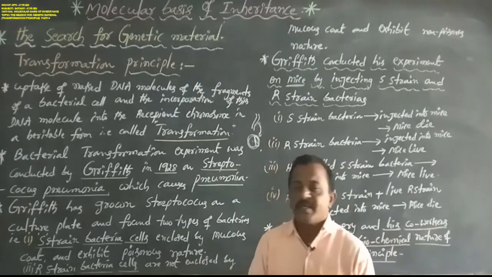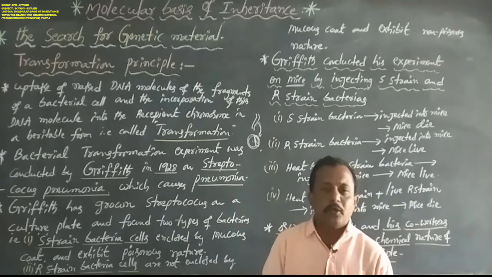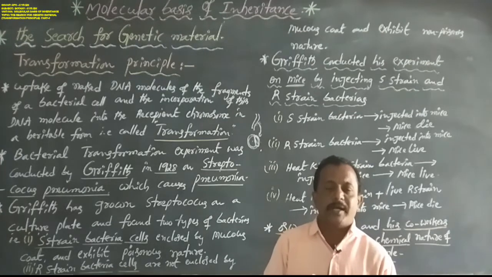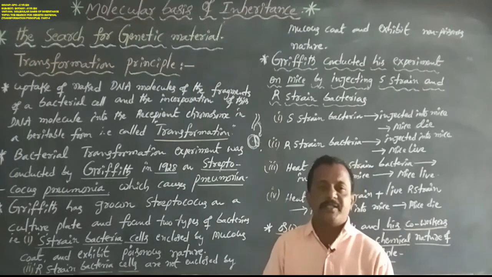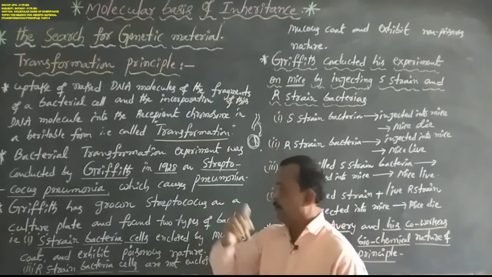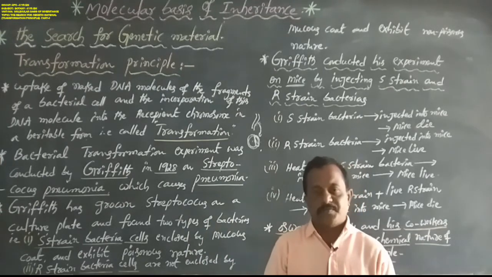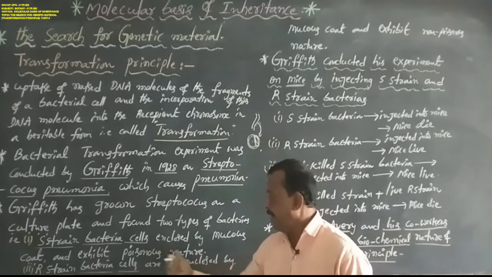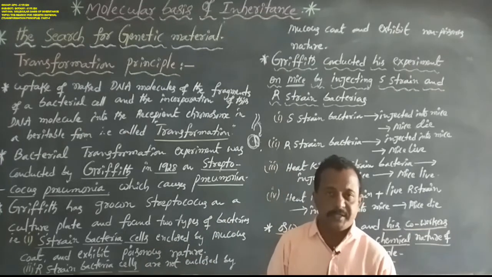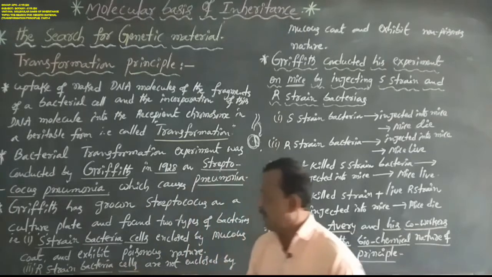By this, S bacteria cells cause pneumonia disease and are said to be virulent organisms, that is, poisonous.